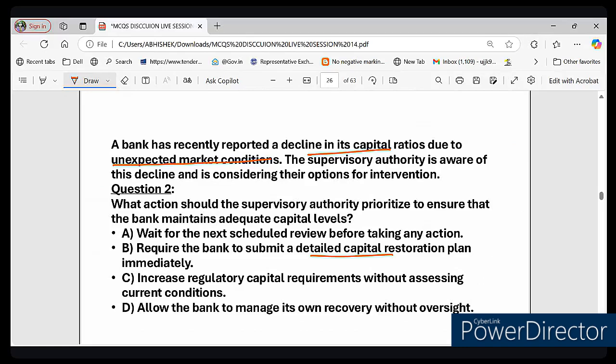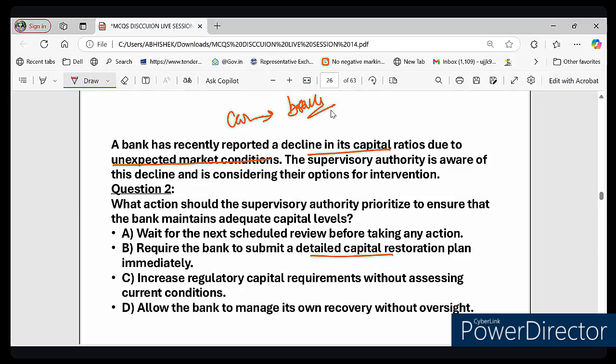तो आप बैंक को समझिए एक तरह का कार है, suppose you can think of the bank like a car. Capital is like its brake, कैपिटल को समझिए ब्रेक की तरह है, right, that helps control speed and prevent accidents. So if the brake starts wearing out, यदि मान लीजिए कार का जो ब्रेक है वो वियर होने लगे, so the driver fix them immediately or wait for a disaster, क्या करे ड्राइवर, उसको तुरंत फिक्स करे या डिजास्टर के लिए वेट करे, right? Obviously he should fix it.